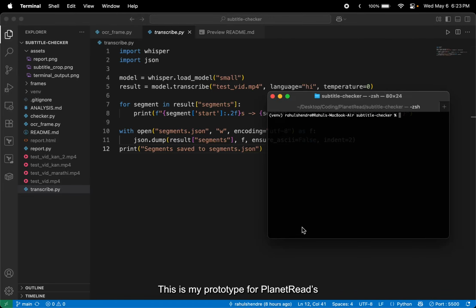This is my prototype for PlanetRead's Burn-in Subtitle Mismatch Detection tool. It has 4 files, each handling one stage of the pipeline. I won't go into the details. I'll simply start with the demo.